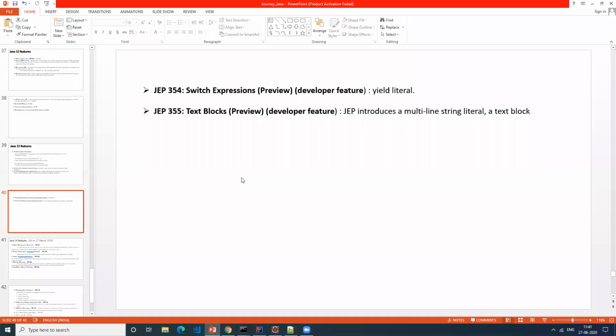Okay, the next topic is on strings. This one is also a preview feature that got introduced in Java 14: text blocks. Before I start on this, I just want to understand: if I want to write multi-line string content, how do we do it?